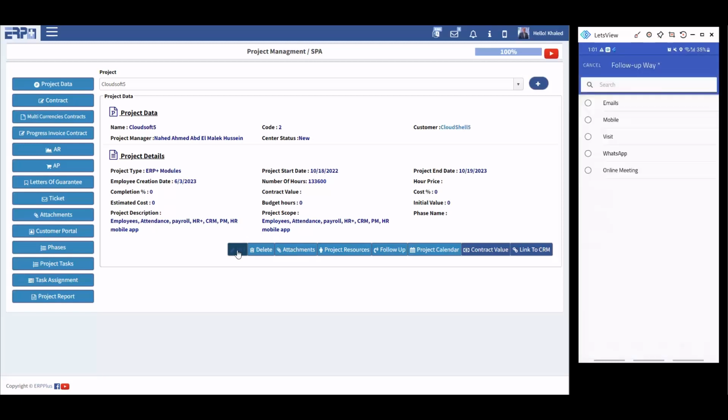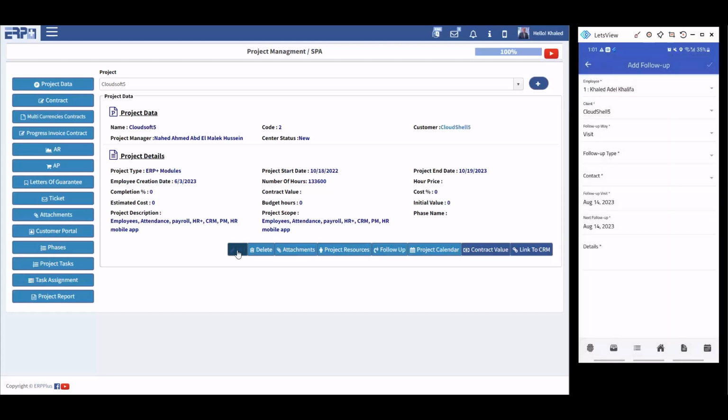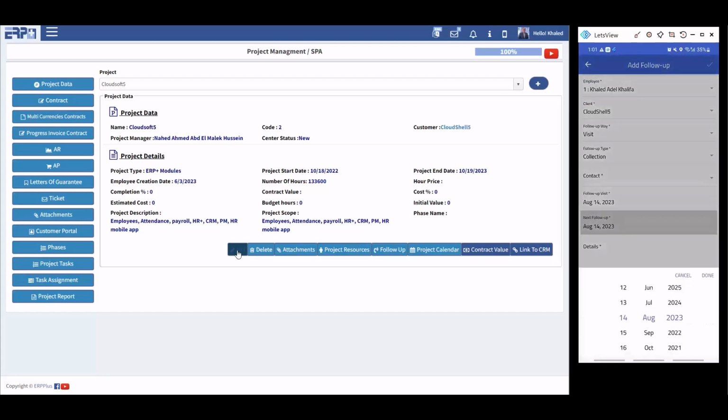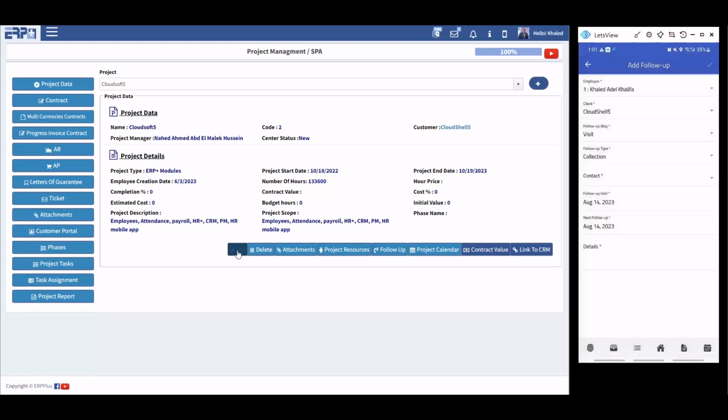Okay, I'm going to follow up by visit. I visited the customer. This was a collection. I'm going to collect some money. Contract, no contract here. Contact, I found no contact here. This is to show me what should be next. I'm going to visit the site again after 3 days, for example.